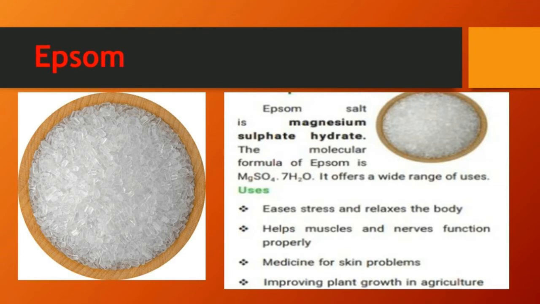Epsom salt. It is a salt which is used for various purposes. This salt has the chemical name magnesium sulfate hydrate. The molecular formula for Epsom salt is MgSO4·7H2O. That means magnesium sulfate MgSO4 with water molecules, 7H2O. It offers a wide range of uses. Let us see what the uses are.